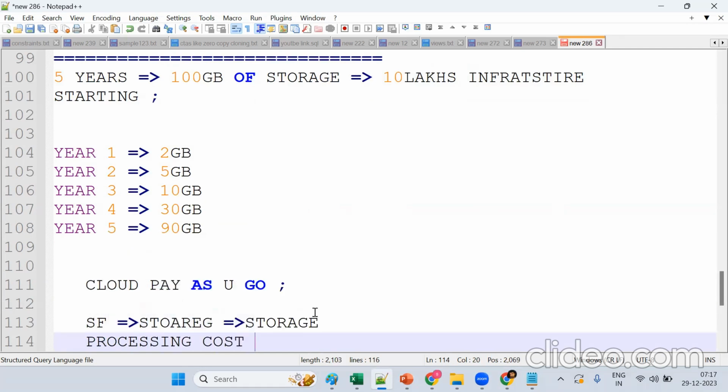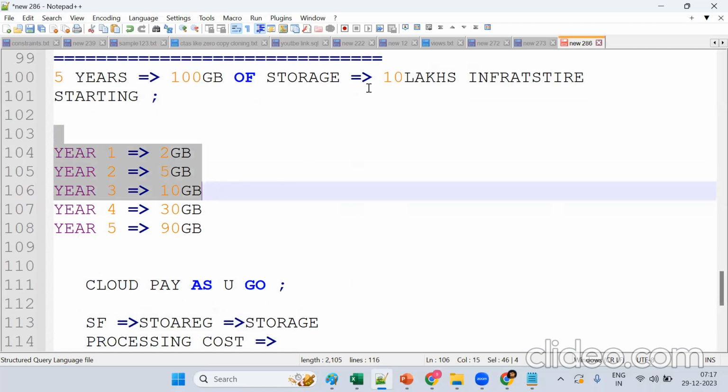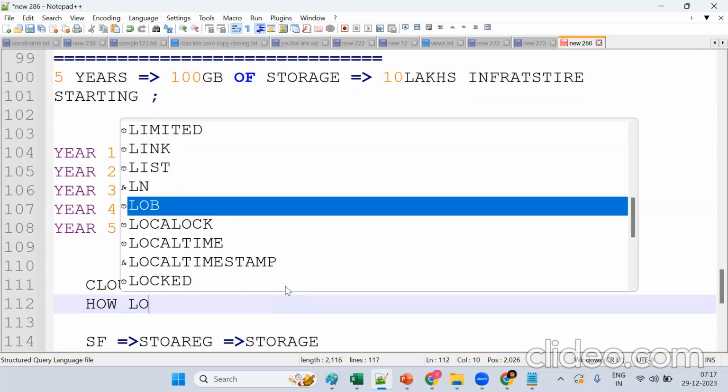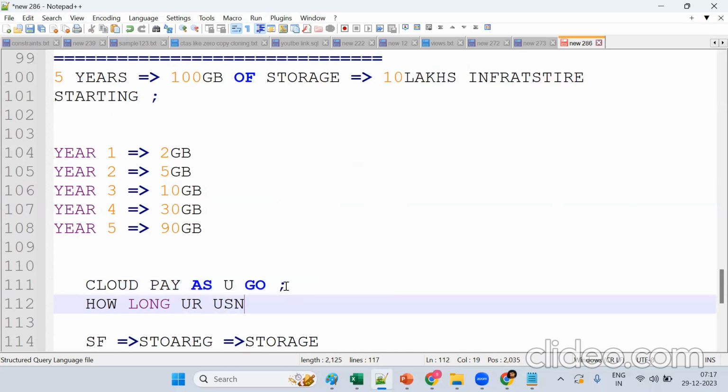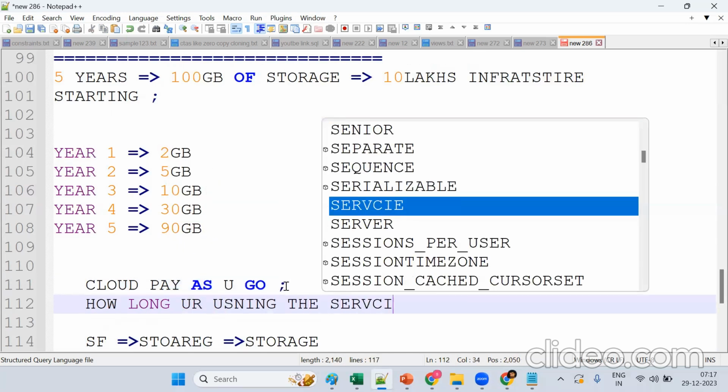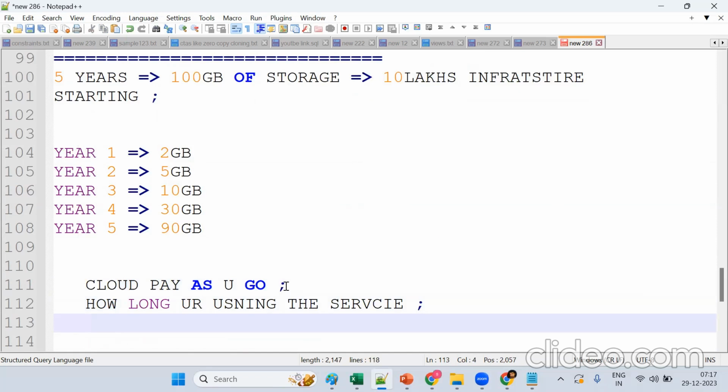Okay, see, the question is, when compared to this infrastructure, what happened? Without using it, for the first three years we should pay 10 lakhs, because we had an agreement. But what about in the cloud? Pay as you go means you pay for how long you are using the service, so we pay only for that time. Get the point?